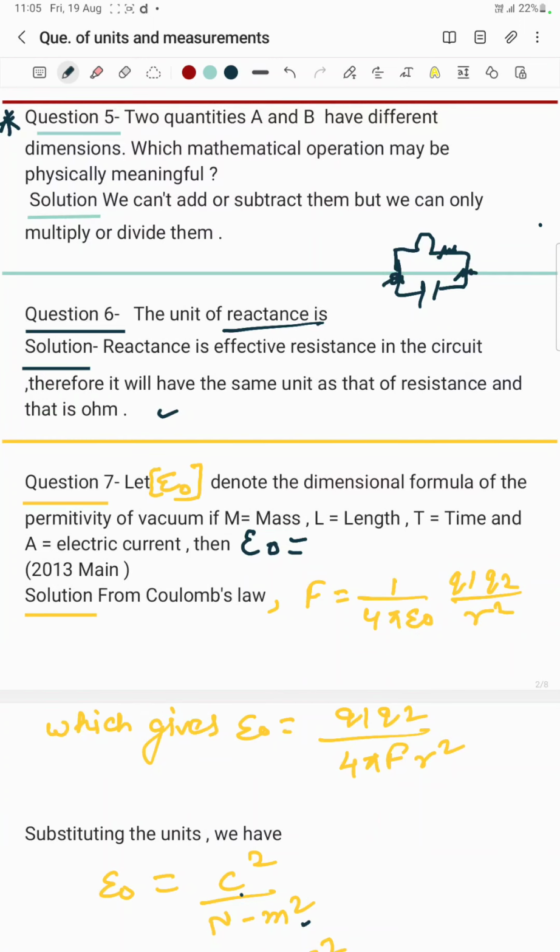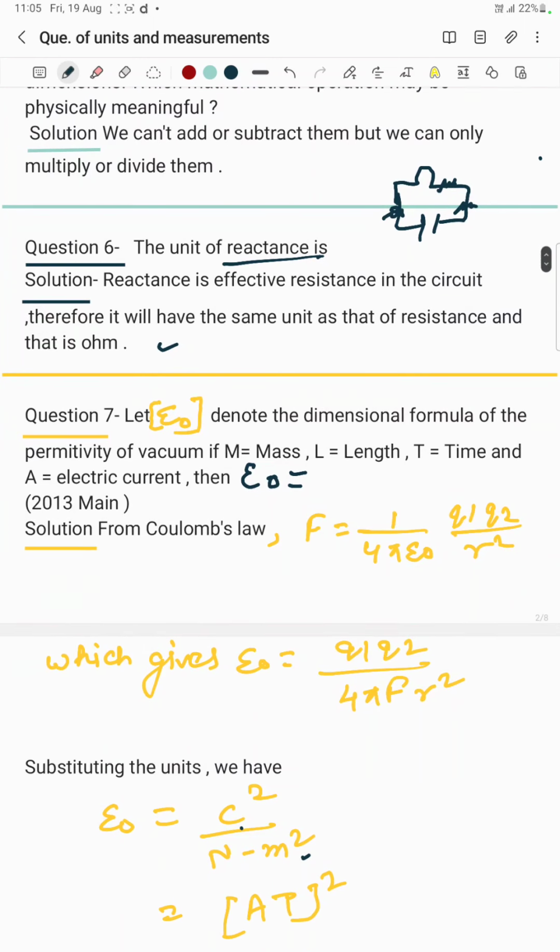Now let's talk about question number 7. Let epsilon naught denote the dimensional formula of the permittivity of vacuum. If M is mass, L is length, T is time and A is electric current, then epsilon naught is equal to.